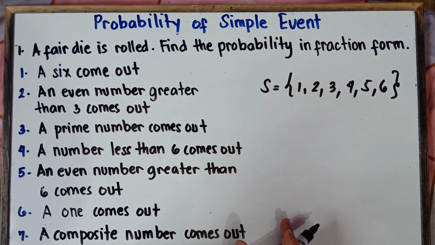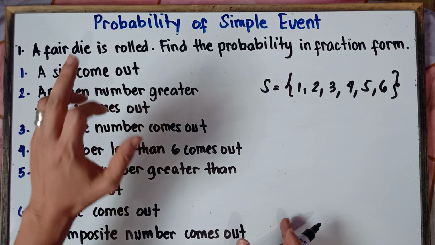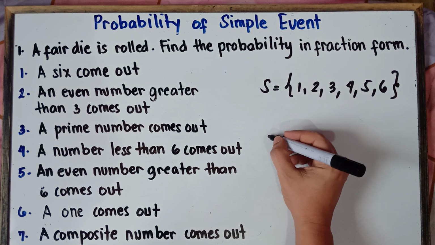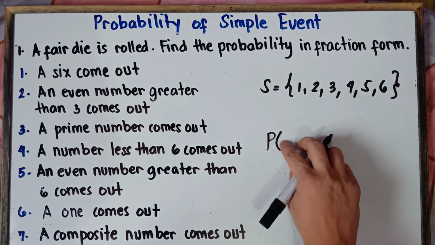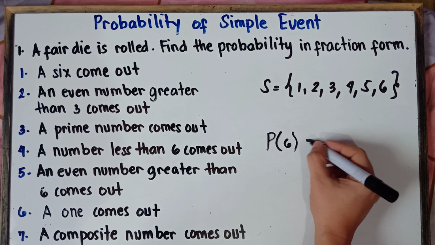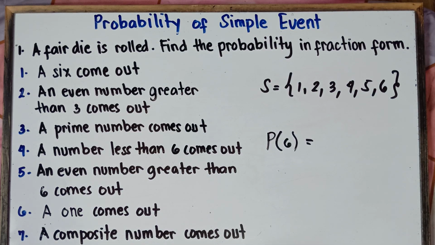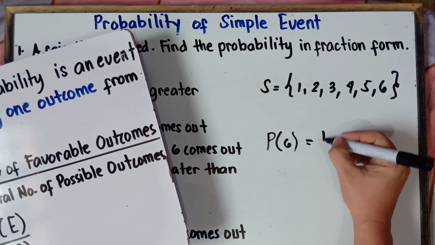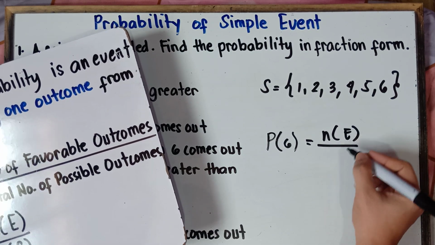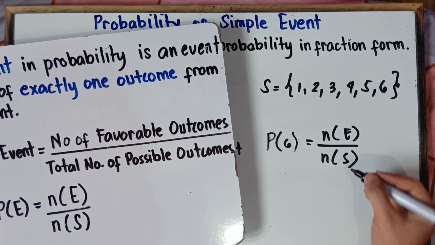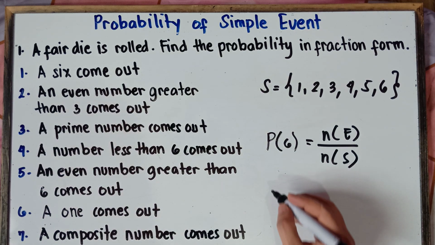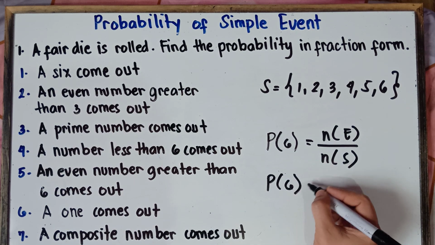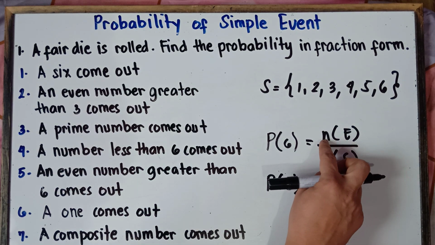Once again, class, you want to get a number 6. A 6 will come out. So therefore, the probability of the event, or probability of getting 6, is equal to, once again, our formula: N of E, the number of favorable outcomes, all over N of S, the total number of possible outcomes.